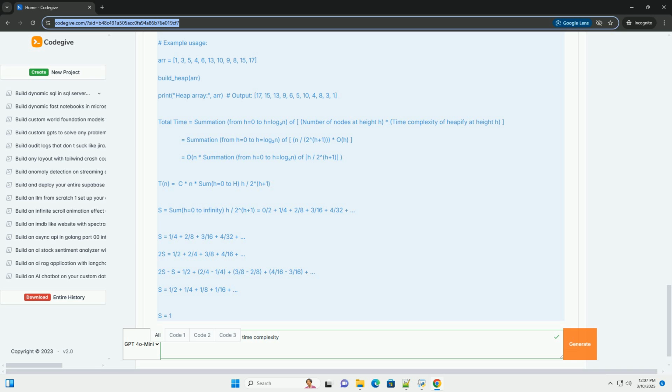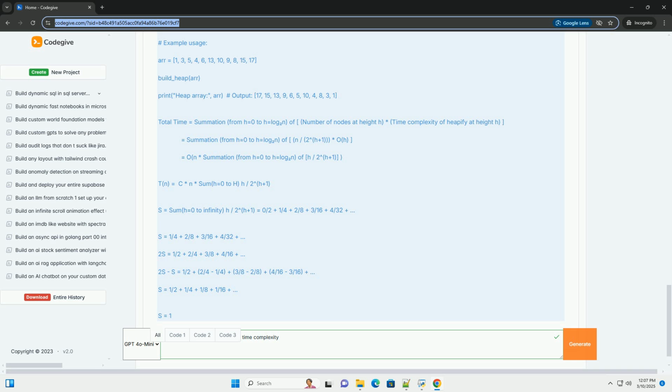Here's the detailed breakdown. 1. Heights of nodes. The key is to realize that not all calls to heapify take O(log n) time. The time complexity of heapify depends on the height of the node at which it's called. The higher the node in the tree, the greater its height and the slower heapify will execute. 2. Number of nodes at each height.